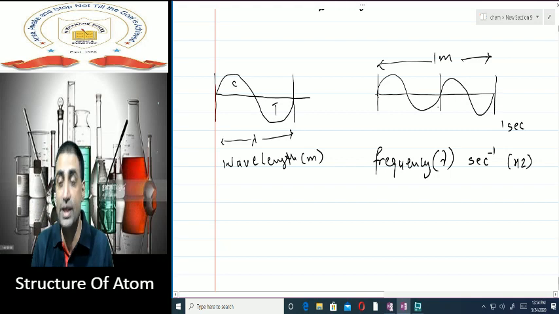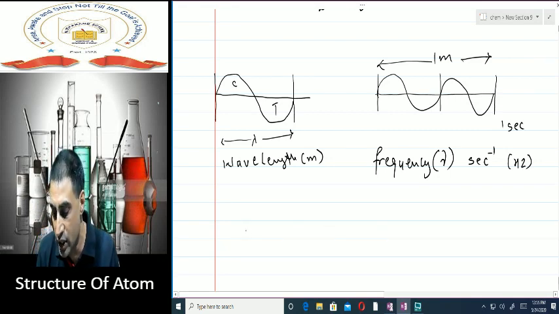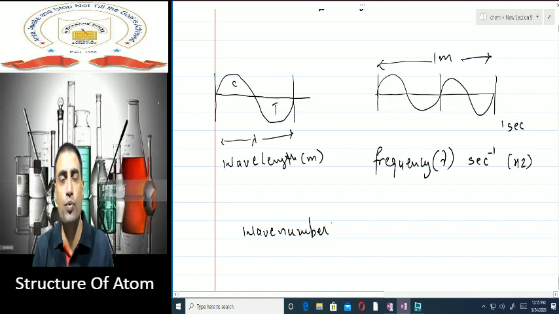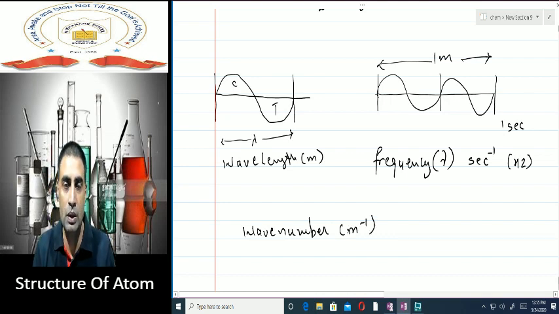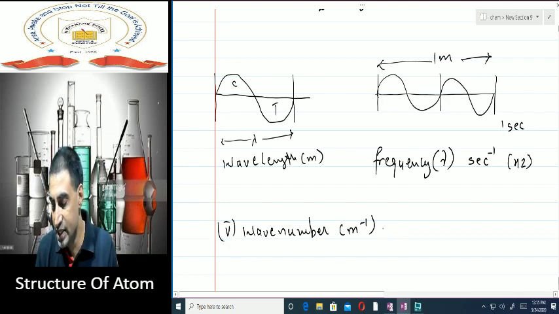Likewise, the number of cycles per meter is also frequency, but we call it, very correctly, wave number. So wave number is the number of waves or number of cycles per meter. That's why its dimension is meter inverse. Wave number we generally represent by nu bar and it is always equal to 1 by lambda.